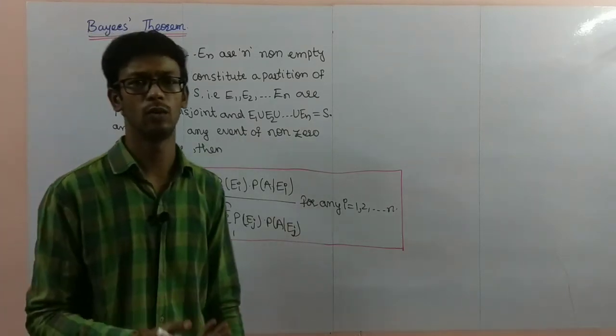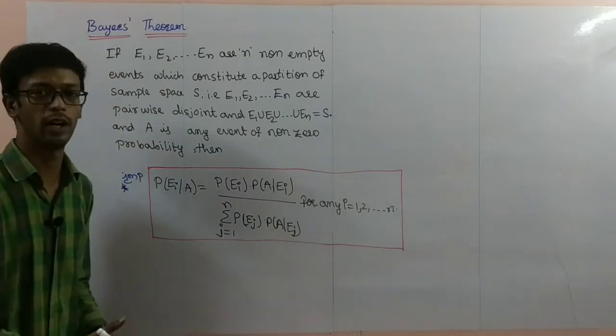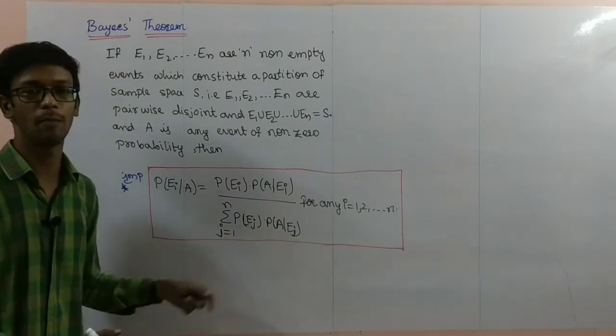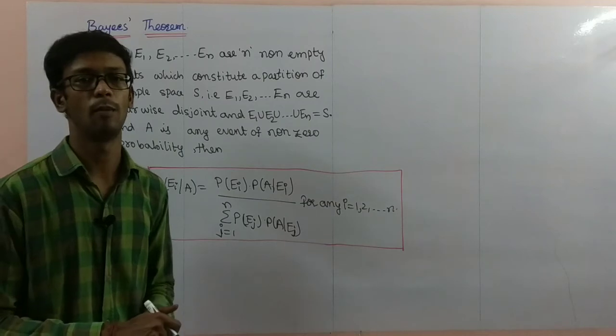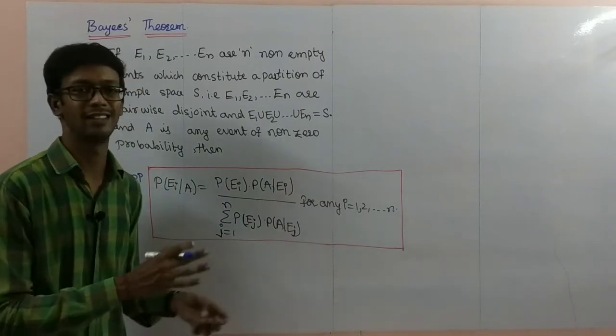Proof is not needed here, proof is not important, but based upon this formula only we'll solve all the problems in this exercise. So I'll just discuss the proof roughly.